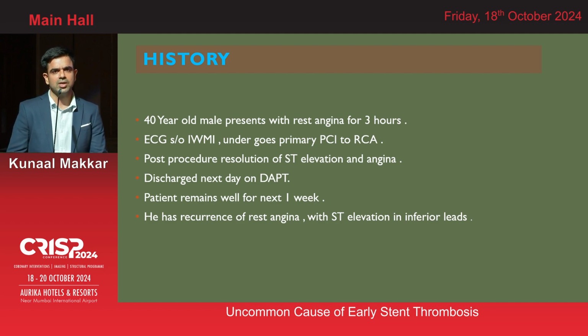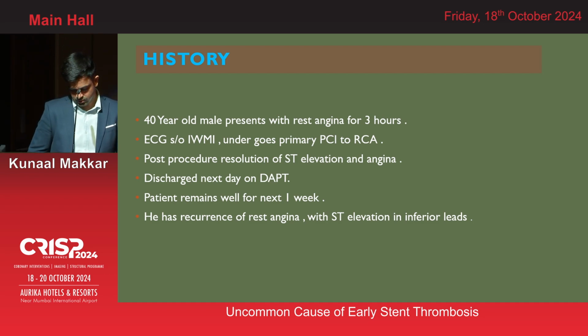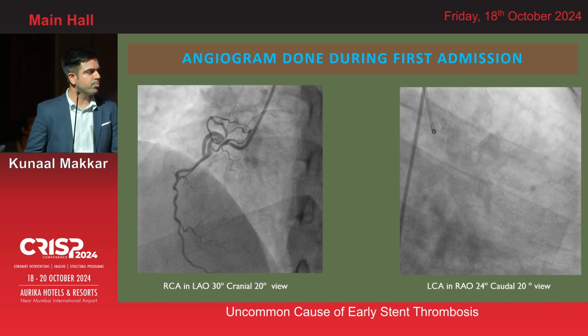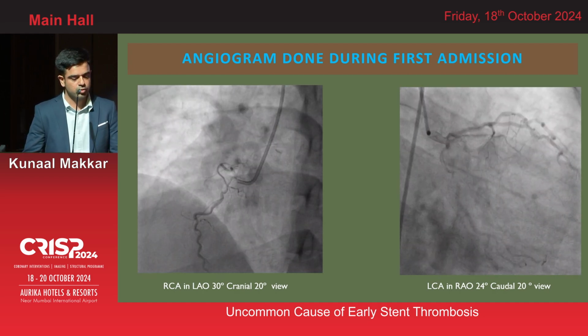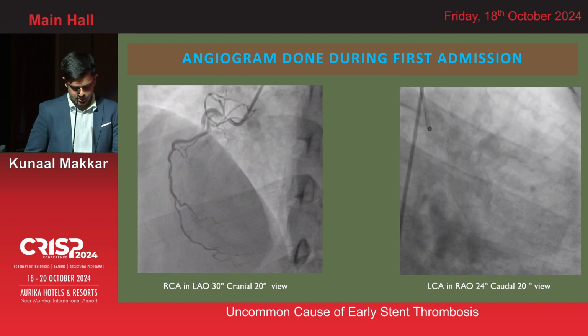He again presented to us a week later with chest pain. ECG again showed changes in the inferior leads. Would you care to specify the DAPT? So it was prasugrel and ecosprin, 10 mg and 150 mg, with high-dose rosuvastatin.